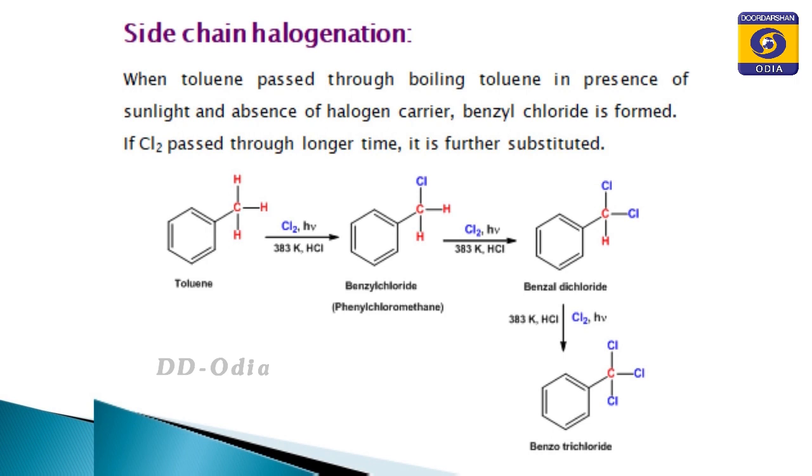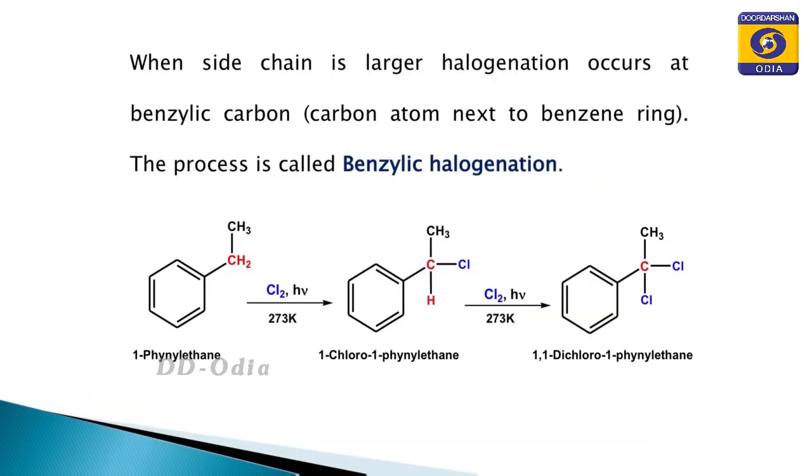But the question arises: suppose the side chain is not the methyl group, let it be ethyl benzene. Then which hydrogen is replaced by the halogen, the hydrogen attached to the carbon directly linked to the benzene nucleus, or those of the CH3? For example, in ethyl benzene, as mentioned in the slide, the carbon atom marked in red is bonded to two hydrogens.